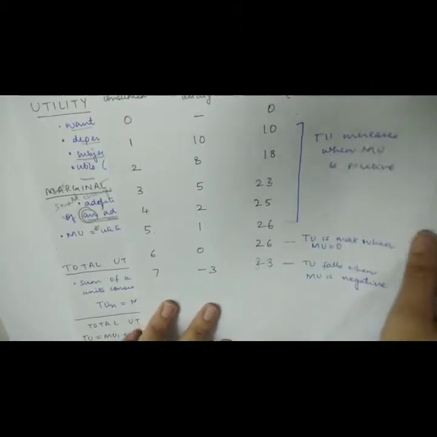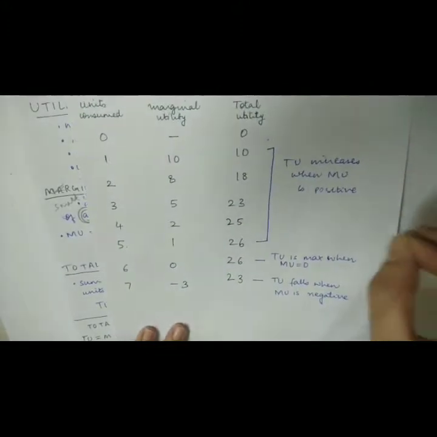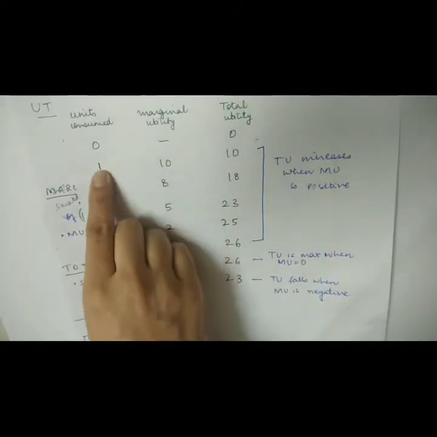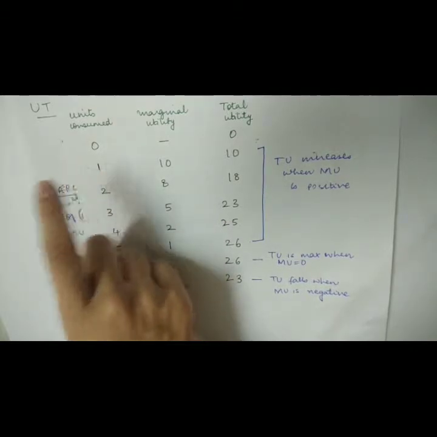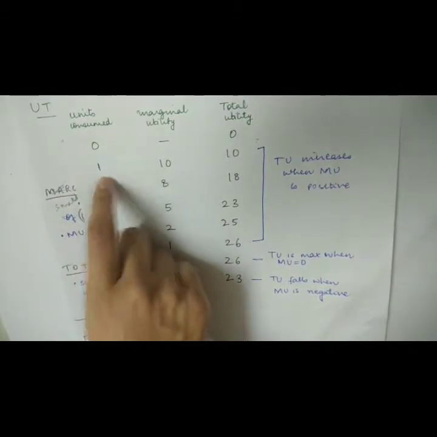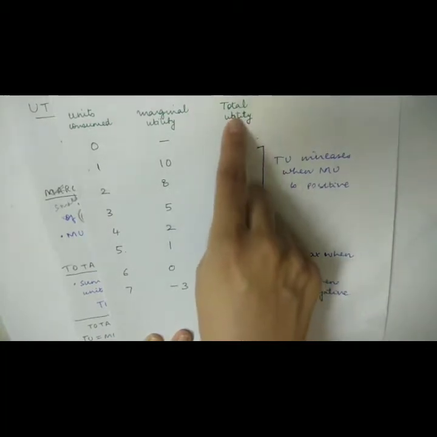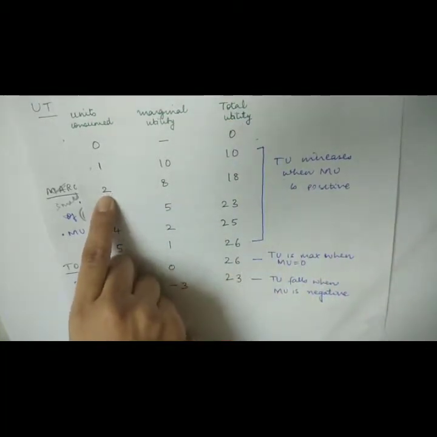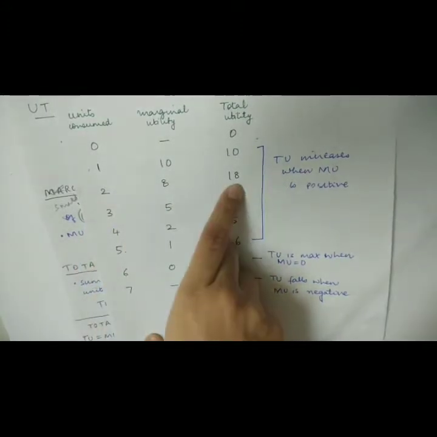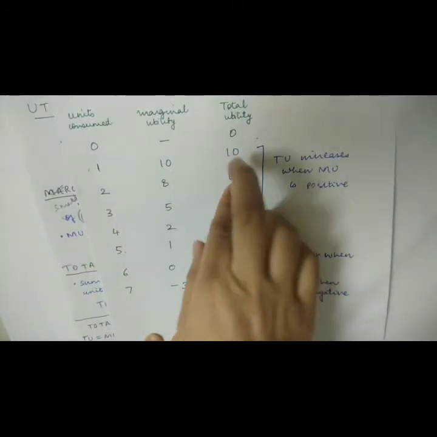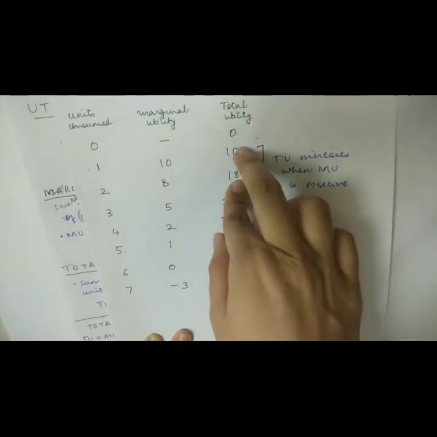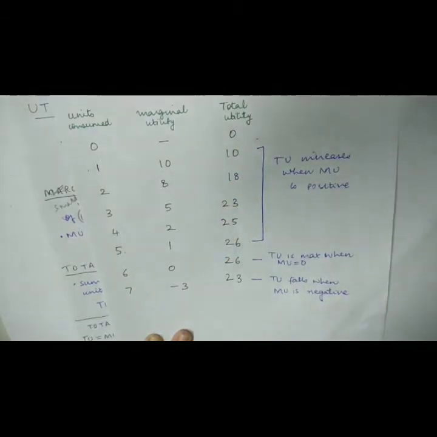So the amount of satisfaction that you derive from the first unit of the commodity is 10. This is the total utility. The amount of satisfaction that you derive from the second unit of the commodity is 18. This includes the amount of satisfaction that you've derived from the first unit of the commodity.